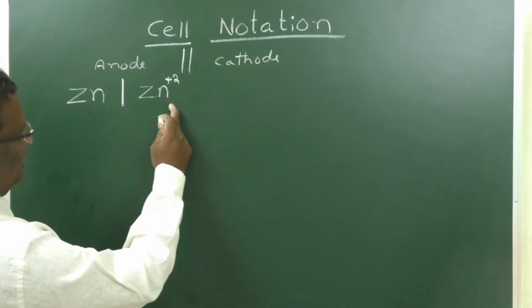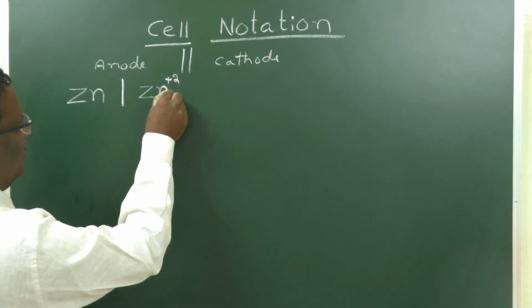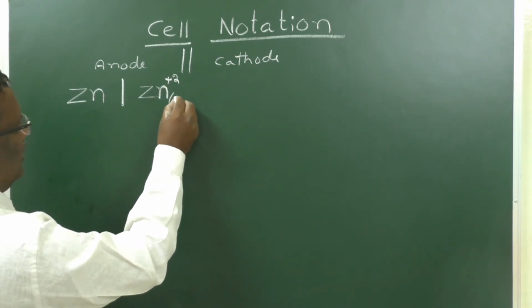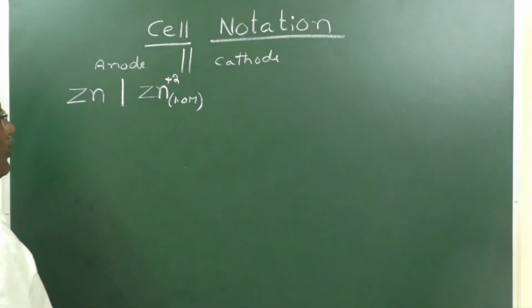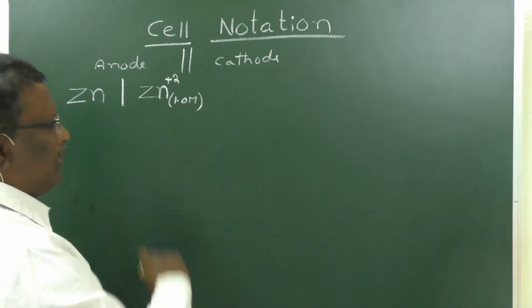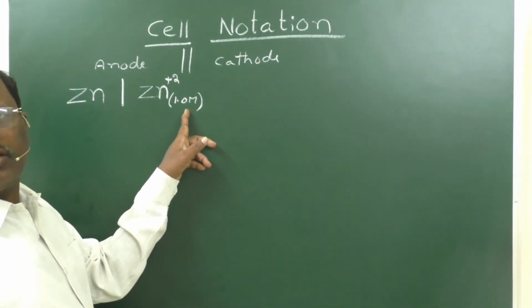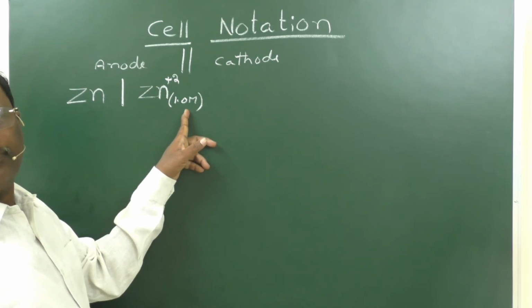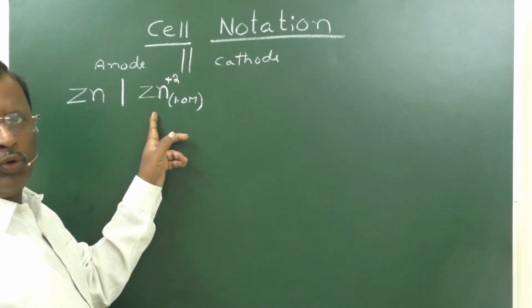Here it is essential to mention the concentration of the electrolyte. Suppose it is 1 molar concentration, we should write 1.0 M. If it is 0.5 M, we have to write 0.5 M, because the potential mainly depends upon the concentration of the electrolyte. So, this is the way to represent the anode.